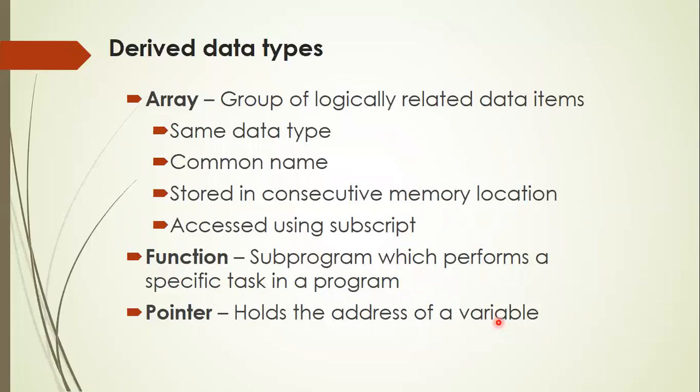The elements of an array are stored in consecutive memory locations, and the individual elements in an array are accessed by using what is called a subscript or index. If any element of an array is accessed using a single subscript, it's called a one-dimensional array. If you're accessing it using two subscripts, it is a two-dimensional array. If it is accessed using three subscripts, it is called a three-dimensional array. If it is accessed using m dimensions, it's called an m-dimensional array.